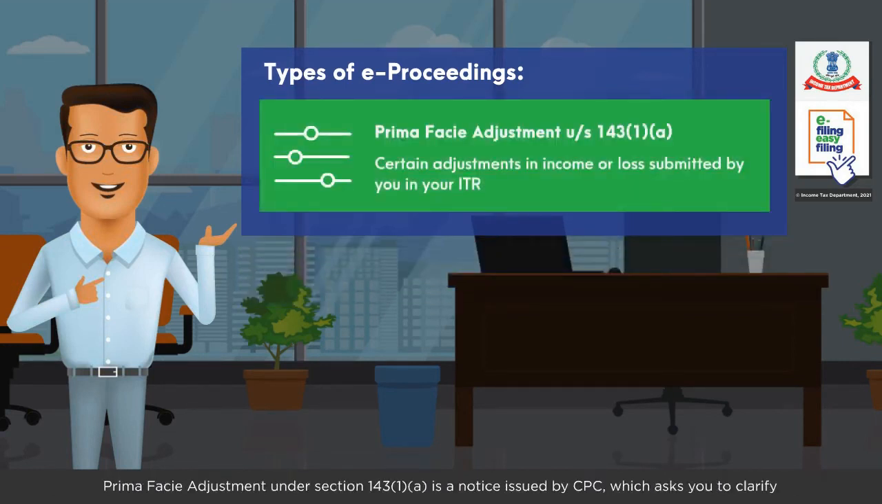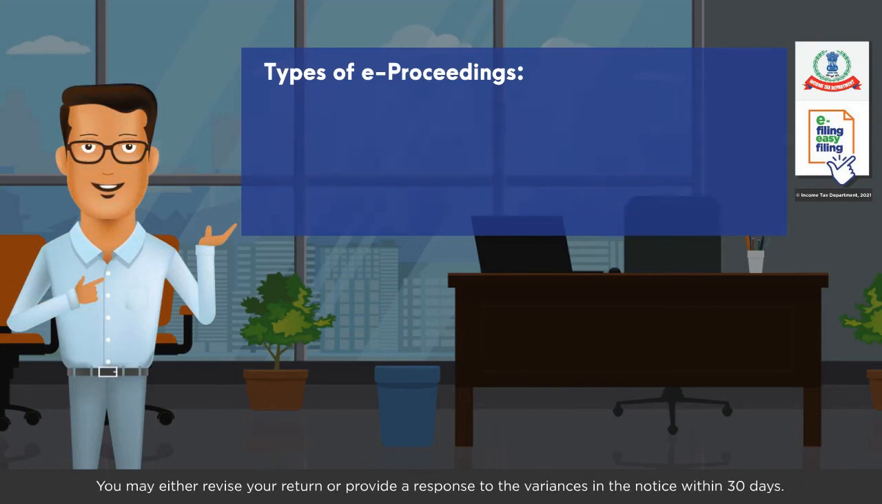Prima facie adjustment under Section 143(1)(a) is a notice issued by CPC, which asks you to clarify any inconsistency noticed within your ITR, or any variance between information in your ITR and audit report. You may either revise your return or provide a response to the variances in the notice within 30 days.